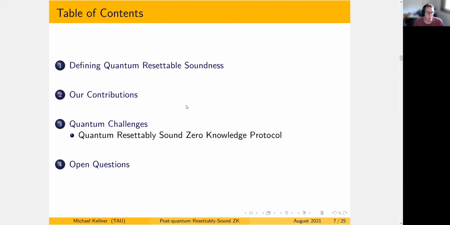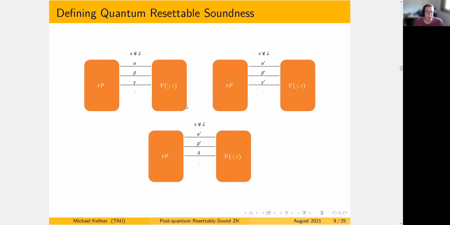So we're now ready to define what is quantum resettable soundness. And to discuss this, let us first begin with the original notion, which is a resetting prover that conducts many sessions with the same verifier and the same randomness. And to transform this into the quantum realm, the first thing we're going to do is give the resetting prover quantum power. However, we believe that this is not enough. Why is that? As you can see here, the resetting prover, although quantum, conducts its interaction with the verifier only by classical means, i.e. it cannot, for example, query in superposition on all the first messages in the world.